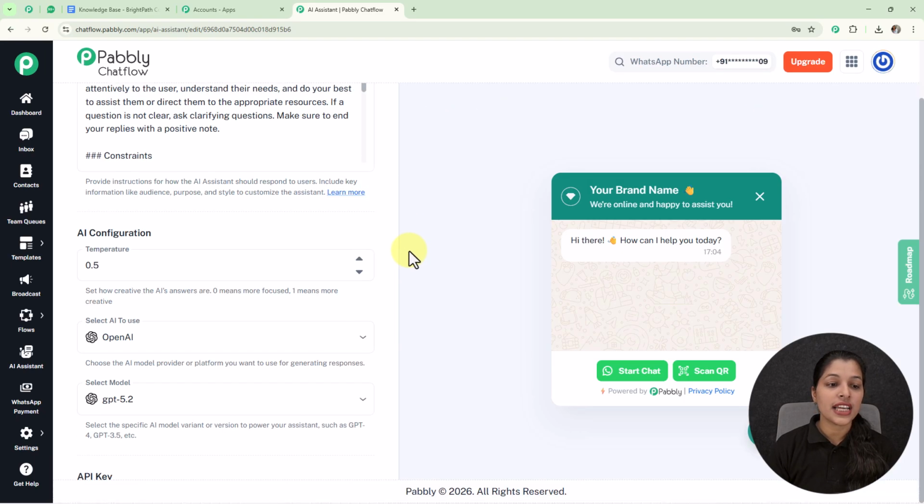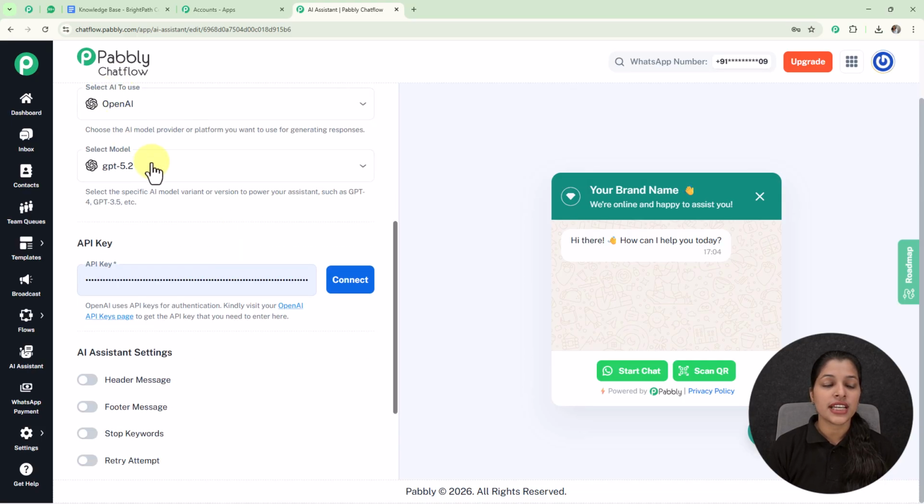Afterwards we get the AI configuration section, where we have a field for selecting the temperature. The temperature basically shows the creativity of the AI's answer. Here 0 means more focused and 1 means more creative. So as you move towards 0, your answer will be more focused, and if you move towards 1, your answer will be more creative. But here I am going to keep it at 0.5, which is the most suitable temperature.